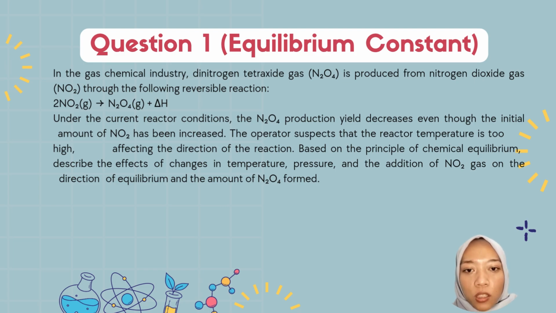The operator suspects that the reaction temperature is too high, which affects the direction of the reaction. Based on the principle of chemical equilibrium, explain the effect of changes in temperature, pressure, and addition of reactant on the direction of equilibrium and the amount of dinitrogen tetroxide gas formed.